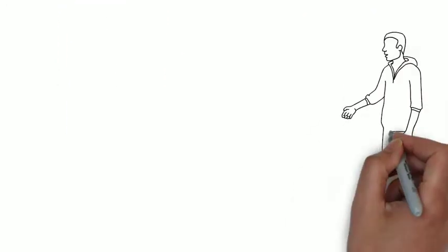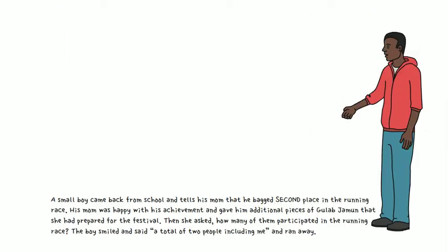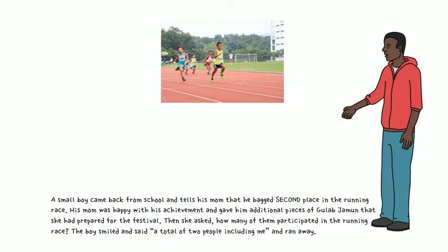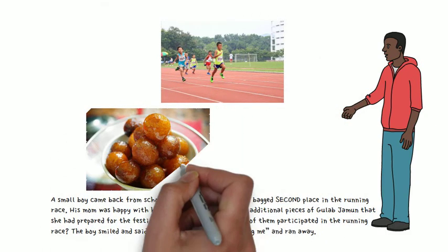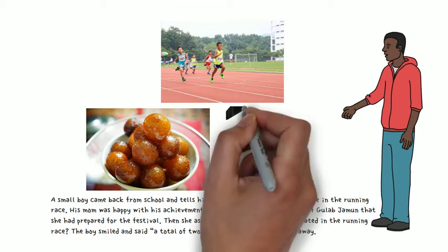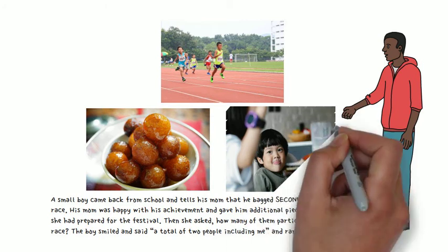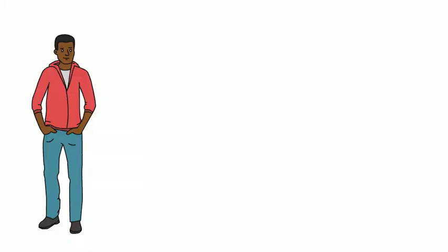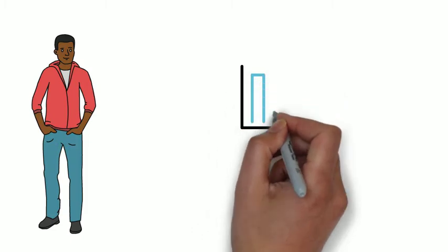Before we begin, I recall the television ad for a gulab jamun brand. A small boy came back from school and tells his mom that he bagged second place in the running race. His mom was happy with this achievement and gave him additional pieces of gulab jamun that she had prepared for the festival. Then she asked how many of them participated in the running race. The boy smiled and said a total of 2 people, including me, and ran away. Though it sounds funny, it tells us how data is vital to interpret anything.